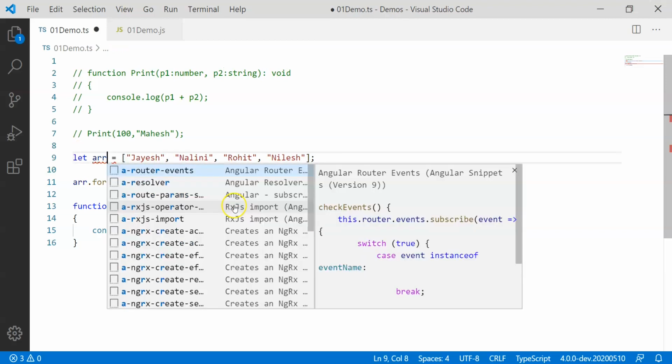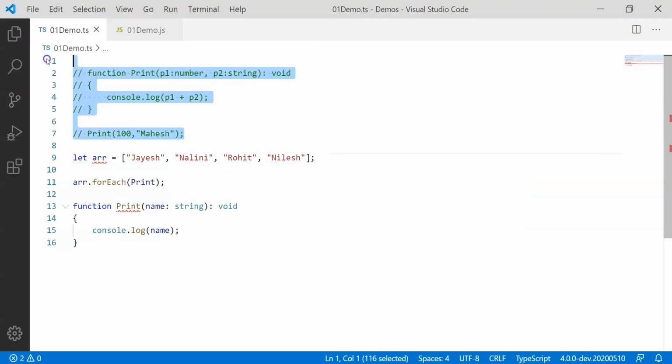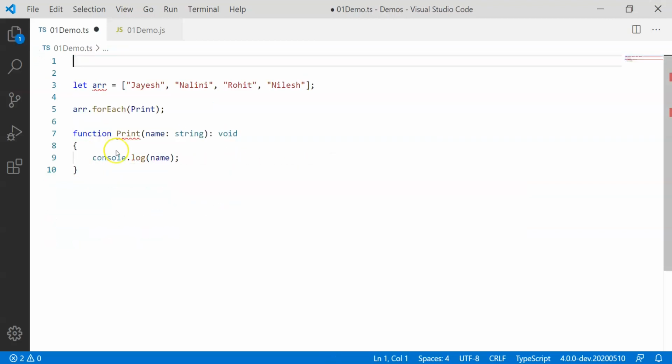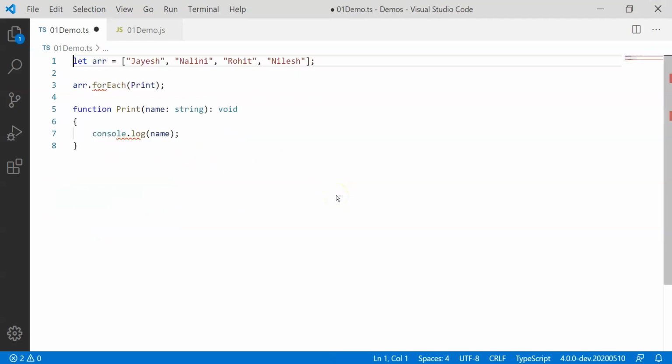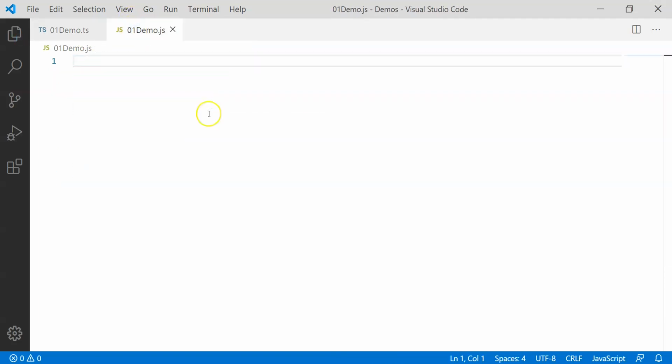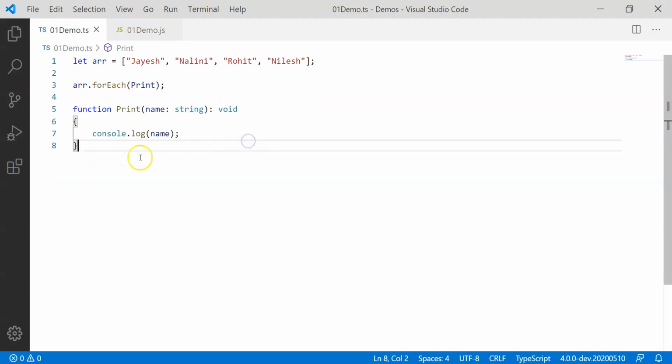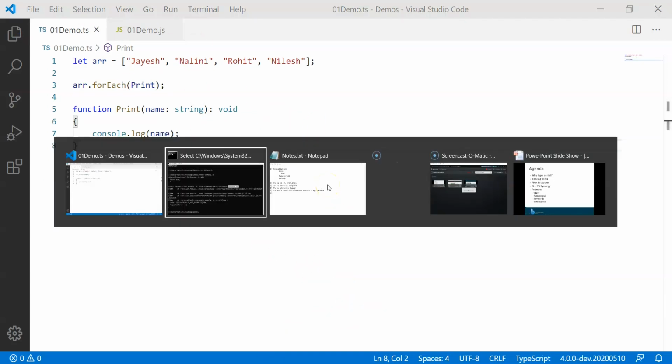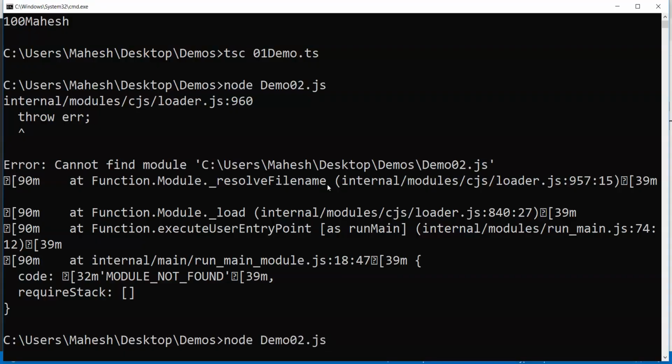This should not be a concern. Let me remove this. So the function name is of string type, void return type I mentioned. I have the array. Okay, let me do one thing. Let me remove content from here. Let me see. Okay, so it just tries to compare JS and the other file. That's the concern.